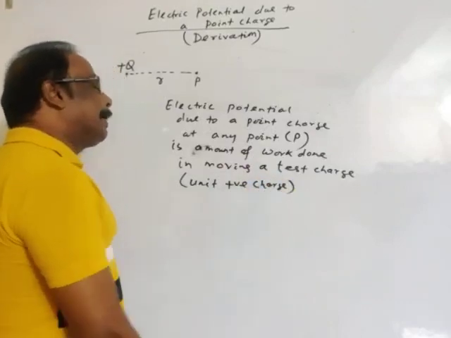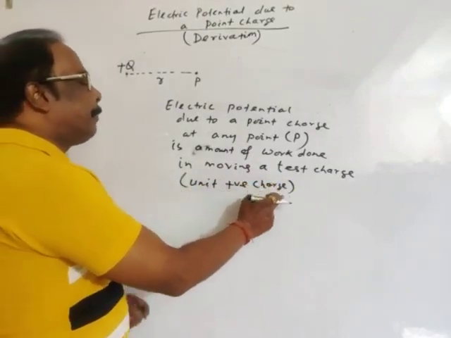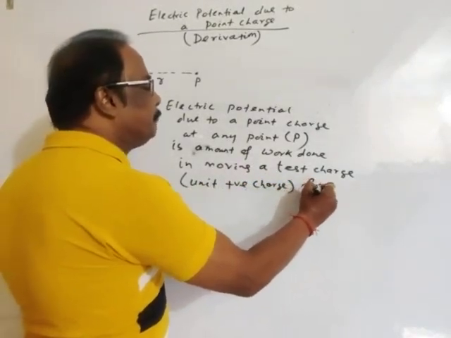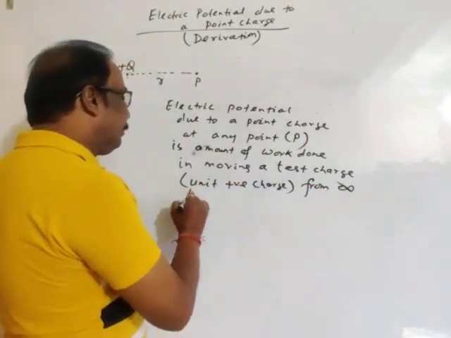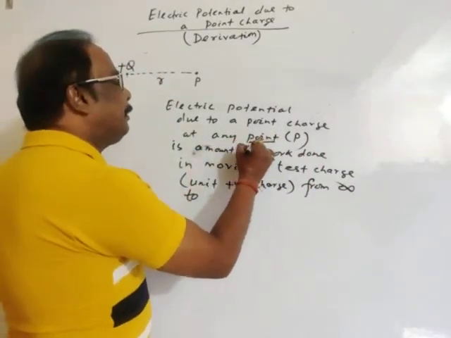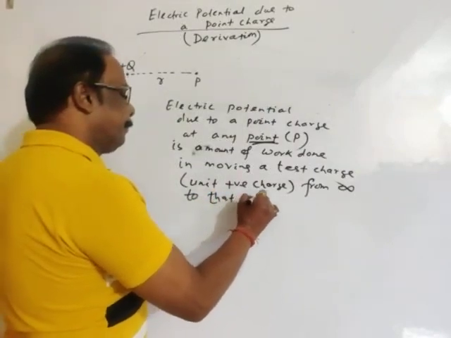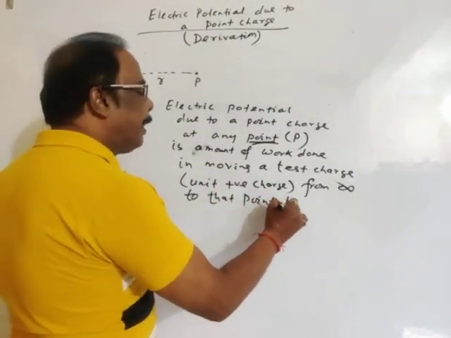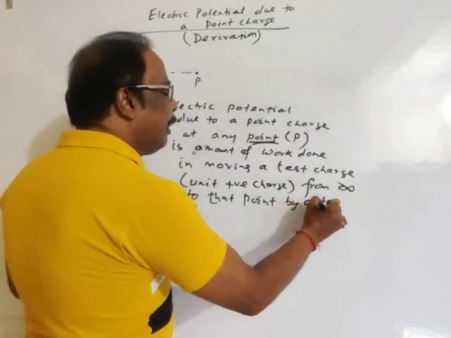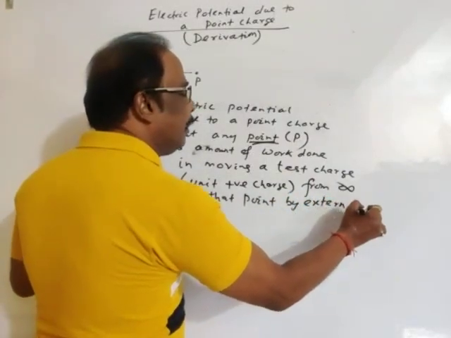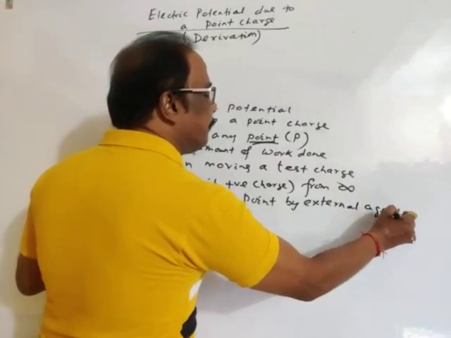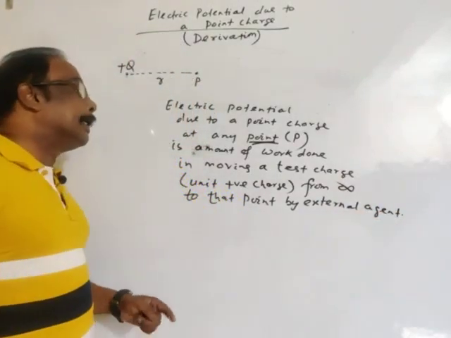In moving a test charge, meaning a unit positive charge, from infinity to any point, to that point, but by an external agent. It is already discussed in lecture 1.